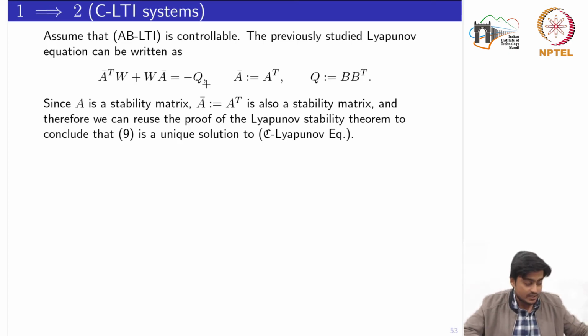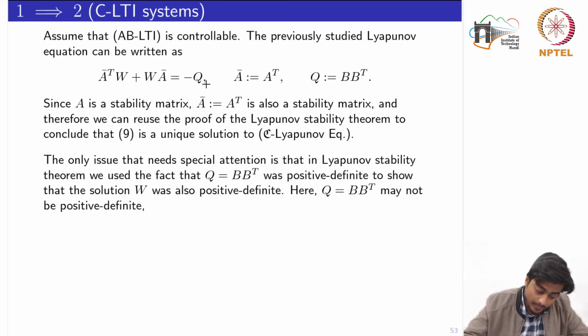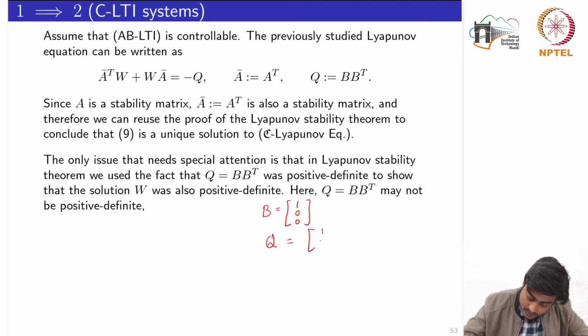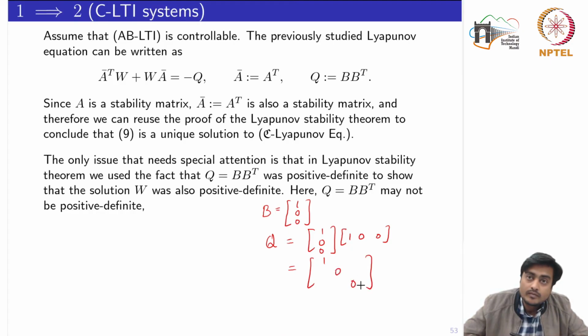But now there is a slight difference here: Q is basically given by B into B transpose. Now B could be any matrix. Let's suppose B is a vector, just for an example, which says that we have a single input, and if I compute this Q, which is 1 0 0 times B transpose 1 0 0, all the off diagonal elements are also 0.